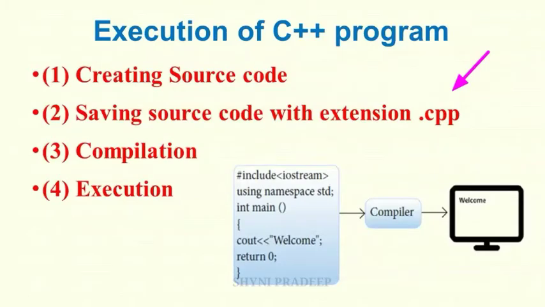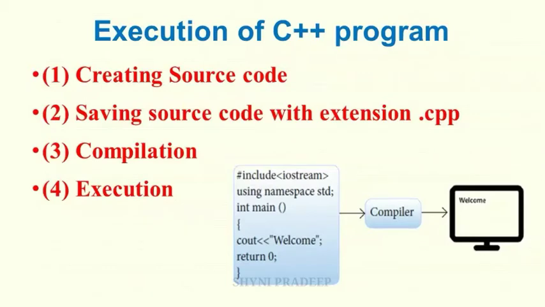Okay. After saving the source code, you have to compile your code. This is the important step to construct a program. In compilation, the compiler links the library files with the source code and verifies each and every line of the code. If any mistake or error is found, it will throw an error message. If there is no error, it translates the source code into a machine-readable object file with the extension .obj.